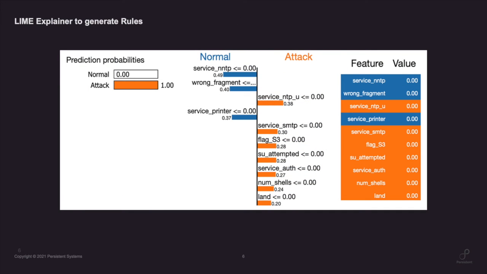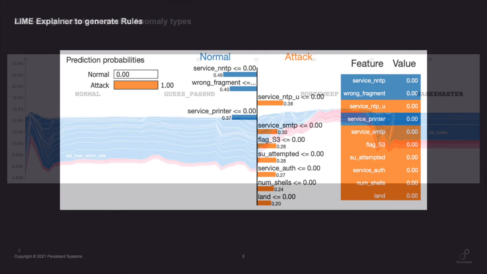An alternate way we also look at is using LIME, which is a local explainer, where we form these rules. So this was one of the first things that we did. Once the anomaly is classified as an anomaly and we get explanations, can we do a LIME explainer and extract rules out of it? So this is something we can provide to the analyst also: we flag something as an anomaly, we don't know what it is, but this is why we flag it, because service is NNTP and so on, because of wrong fragment and things like that. So can we give an intuitive rule, and maybe using some models generate human language saying this is why we have classified this particular data point as an attack, and maybe that's intuitive to the cybersecurity analyst.